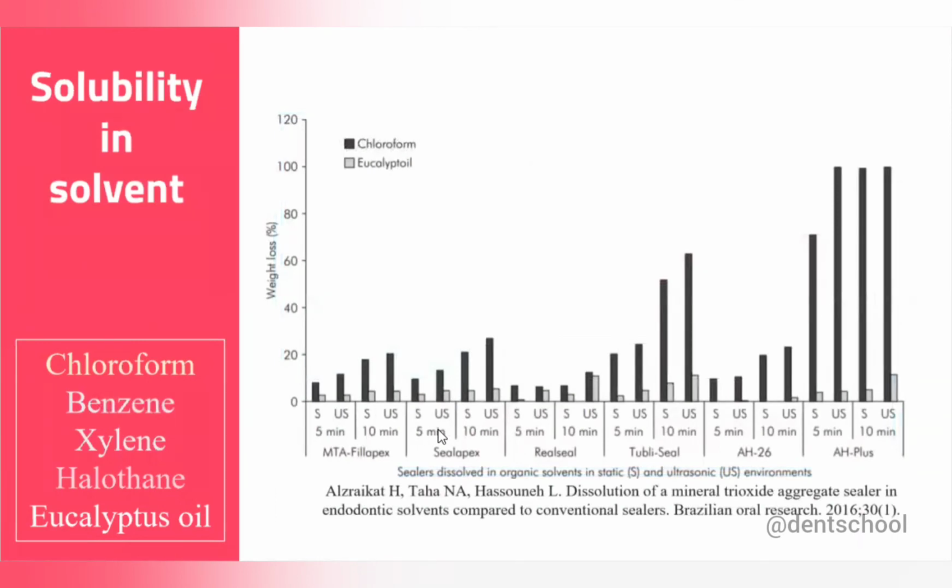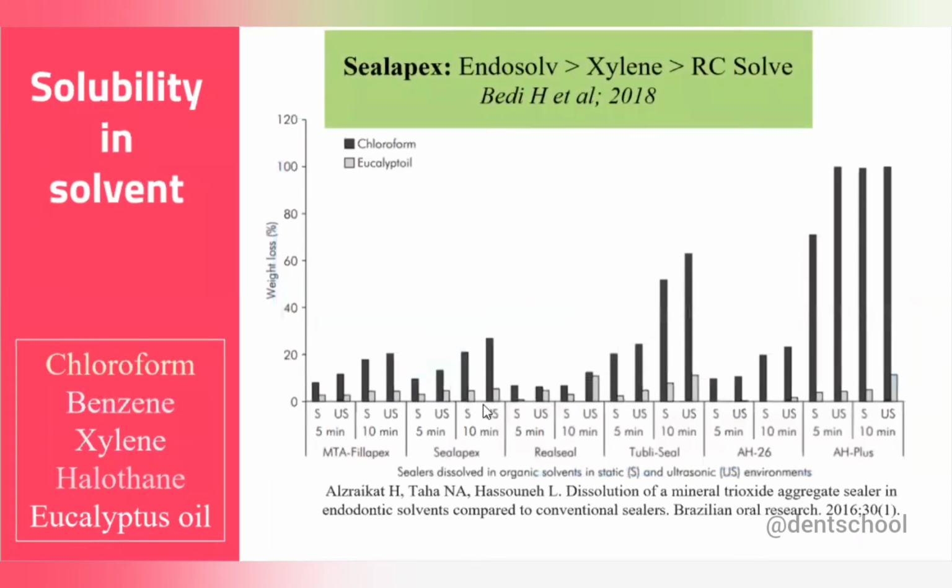In one study they compare chloroform and eucalyptus. The black one is the chloroform, this is the eucalyptus. So you can see that after placing the chloroform for 10 minutes, it dissolves almost 40% of the Sealapex, whereas eucalyptus oil could not dissolve the Sealapex. Okay, and if you compare the other three, endosolv, xylene, and arcisol, endosolv can dissolve the Sealapex more effectively than xylene and arcisol.